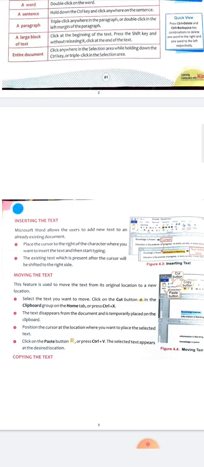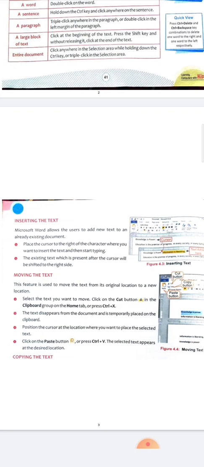The selected part will be pasted there. The shortcut key for that is Ctrl V. If we don't want to click on the paste button, we just go to the desired location and press Ctrl V. When you press these two keys together, your selected part will be pasted there.